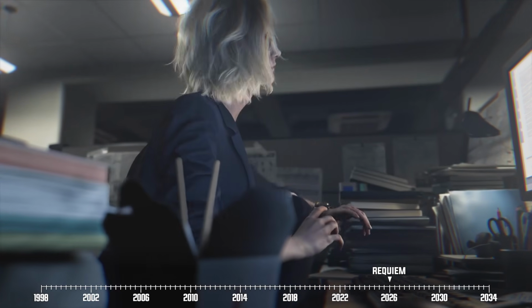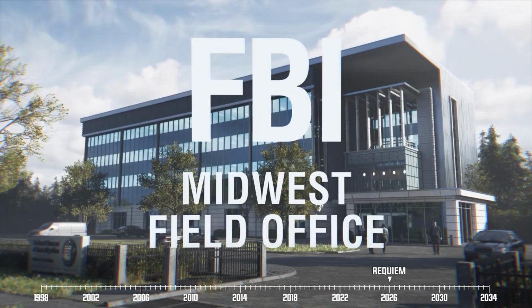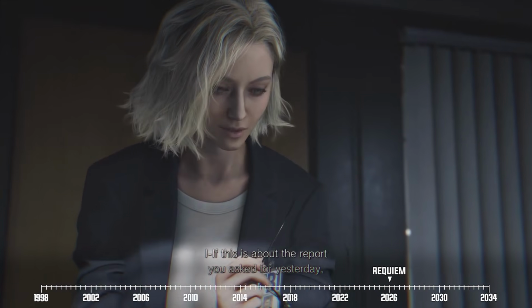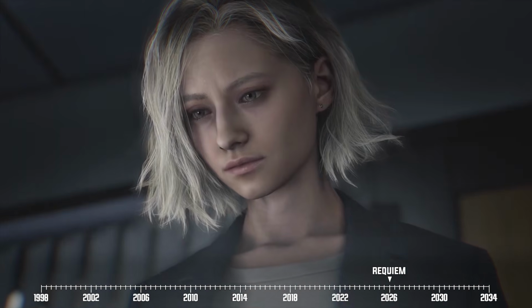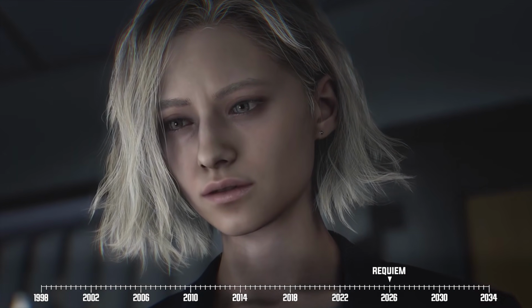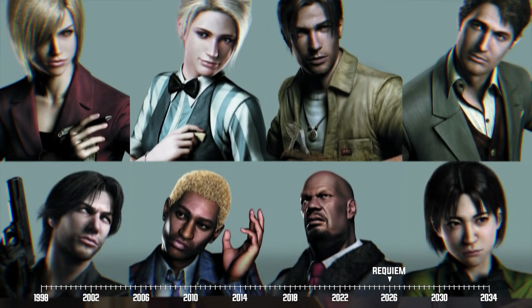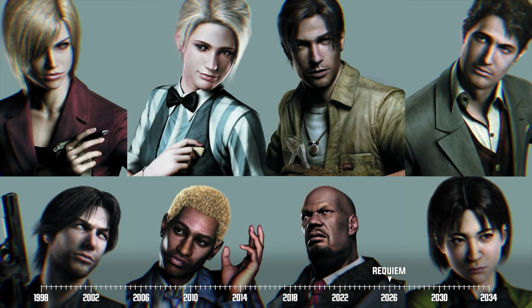Now, Grace was originally described as a rather clumsy girl working for the United States FBI when she was first introduced during Capcom's announcement for Resident Evil Requiem. However, there's way more to this new survival horror protagonist than meets the eye. For one, she's actually the daughter of Alyssa Ashcroft, one of the many playable characters in the RE spin-off game called Resident Evil Outbreak.